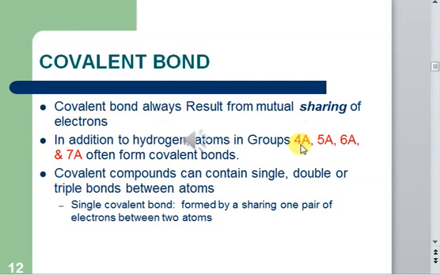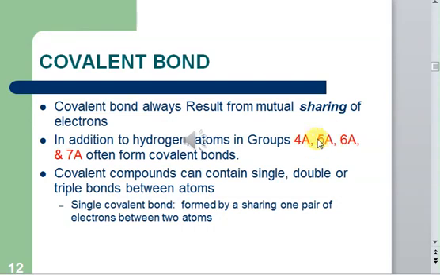Similarly, 4A cannot gain 4 electrons either, because it would get a 4 negative charge, which is a huge thing, since there would be repulsion between the new electrons and the original electrons of the atom. So 4A will not form an ionic bond, because it can neither lose nor gain electrons. What it does is share. It can share 4 electrons with atoms like itself or with hydrogen atoms, or it can form a covalent bond by sharing electrons with 5A, 6A, or 7A atoms.